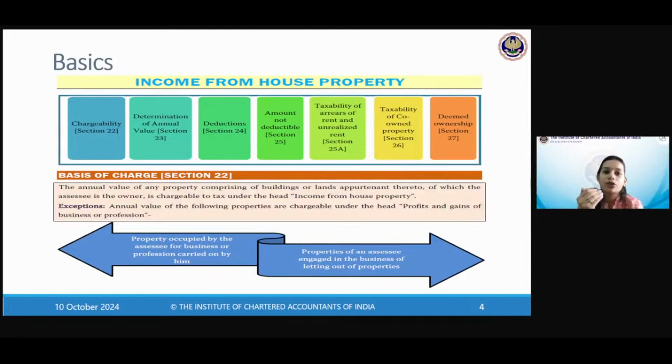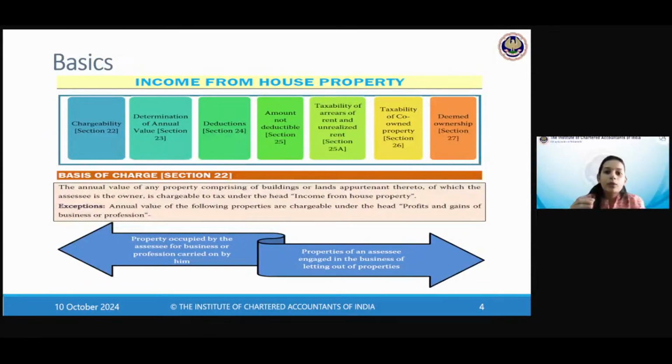So first is determination of annual value. Okay, in very loose terms, we feel income from house property is rental income. But in our income tax terms, rent is not really the income from house property. Annual value is, because you have seen cases where even where there is no rent, certain things are deemed to be rent. So therefore, annual value is actually what they are looking at, not technically rent earned. So determination of annual value is the next most important thing, which is section 23. There are some deductions allowed under section 24. There are some things where deduction is not allowable, that is section 25.